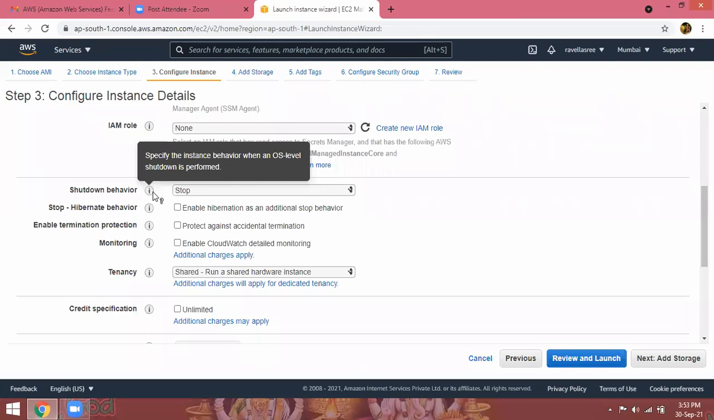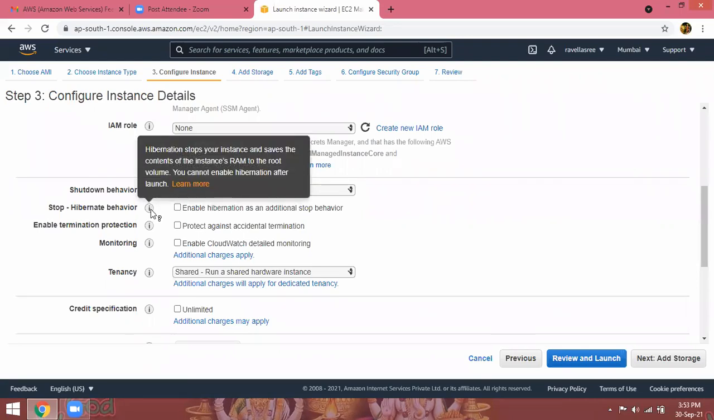So whenever you shut down, just like every day you shut down your laptop, the shutdown behavior is stop. Hibernate: hibernation stops your instance and saves the contents of the instance's RAM to the root volume. You cannot enable hibernation after launching, only before launching. If you select the hibernate option, say you are doing some work and in the middle of the work you unexpectedly forget to log out from your account, from where it stopped, from there only you can continue your work. That is called hibernate.